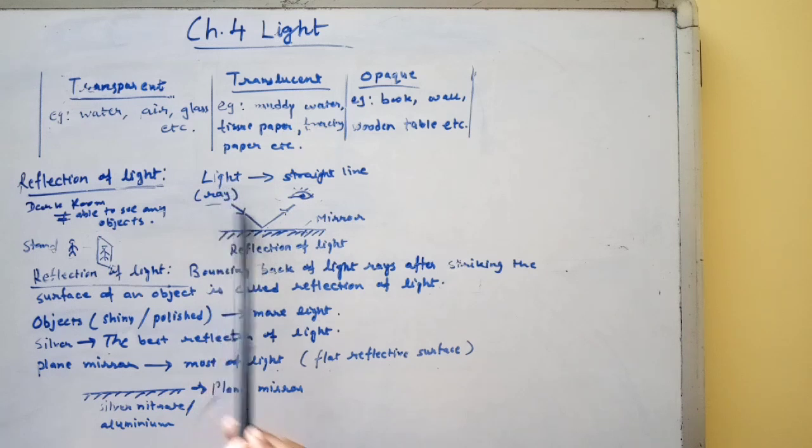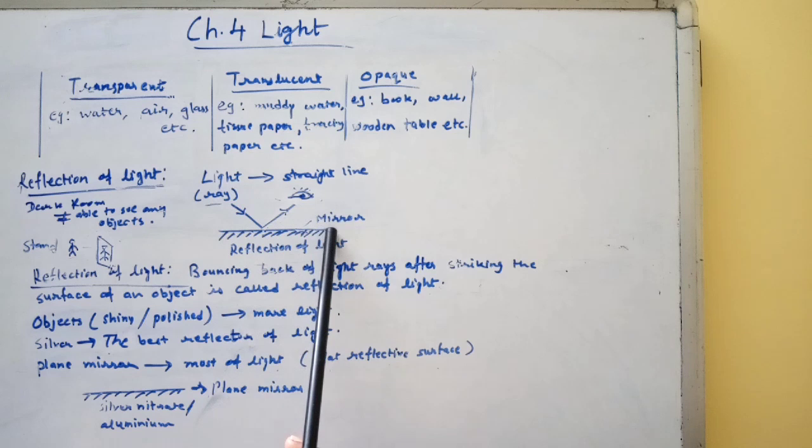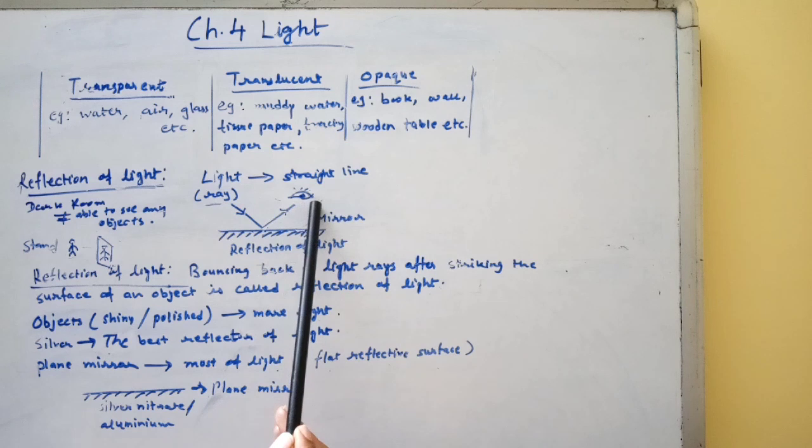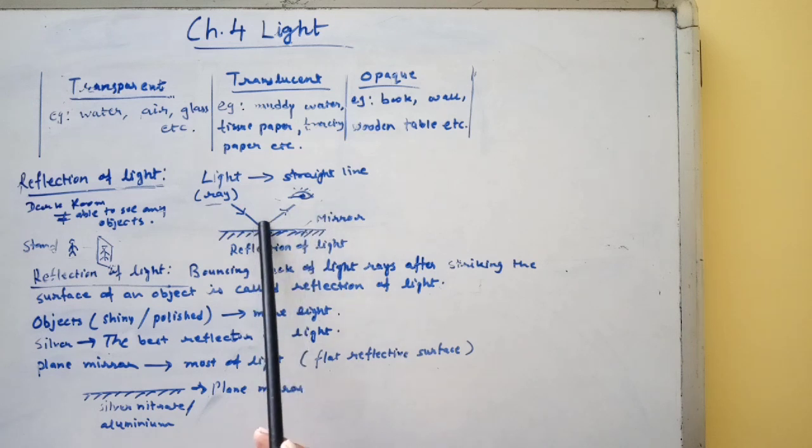When a ray of light strikes a smooth or polished surface, it bounces back, also in the form of a ray of light. When the reflected light reaches our eyes, we are able to see objects.